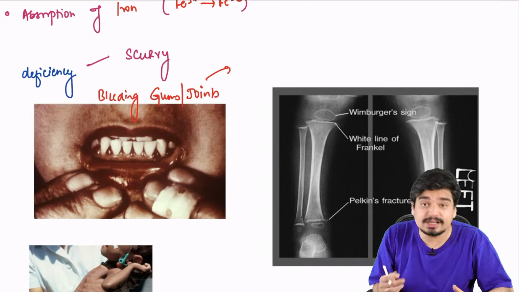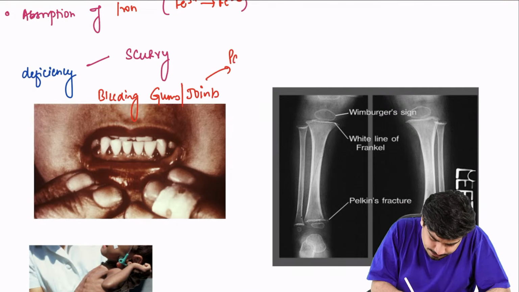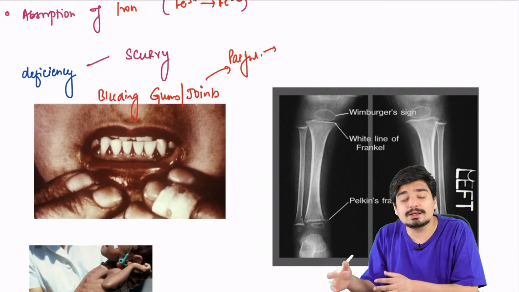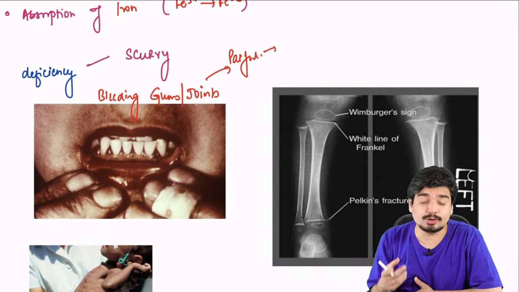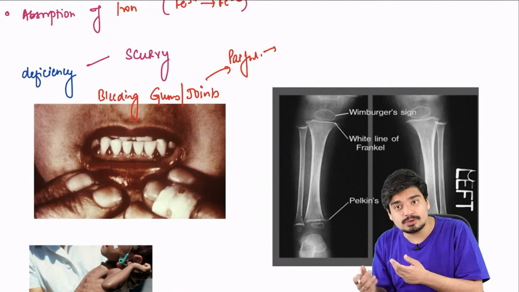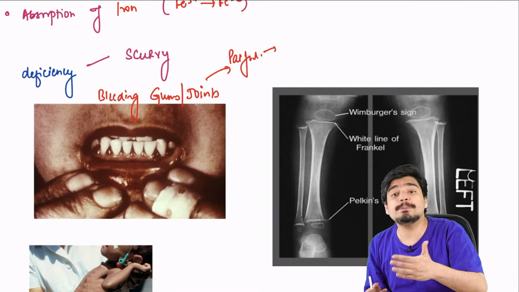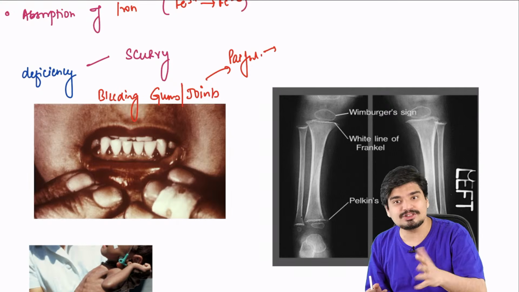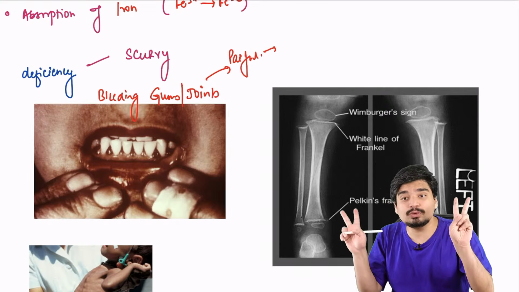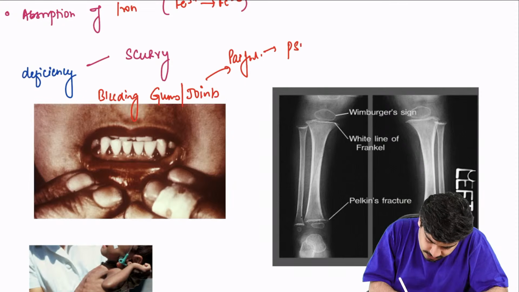This bleeding into the joints will lead to very painful joints, which can lead to the child not being able to stand. This is called pseudo paralysis because of the painful joints. If your knees are very painful, the child will have difficulty standing. If he doesn't stand, it will appear like paralysis. Obviously, it's not paralysis, it's just painful joints. This is called pseudo paralysis.